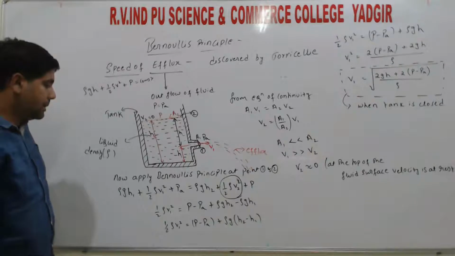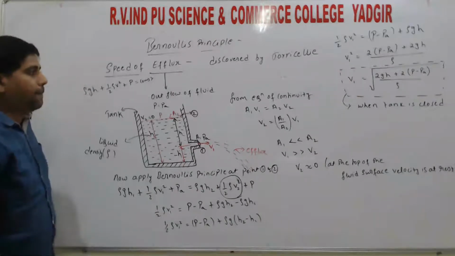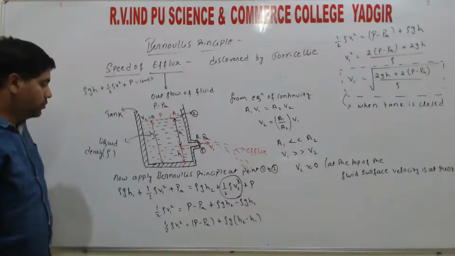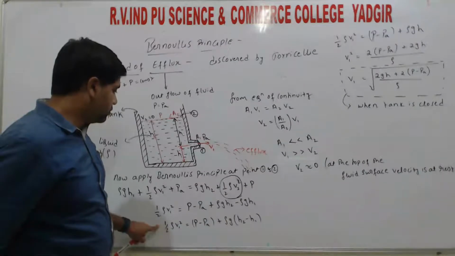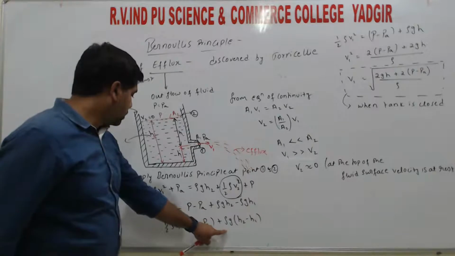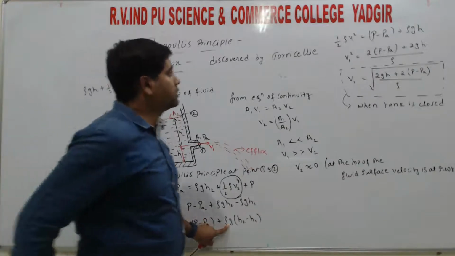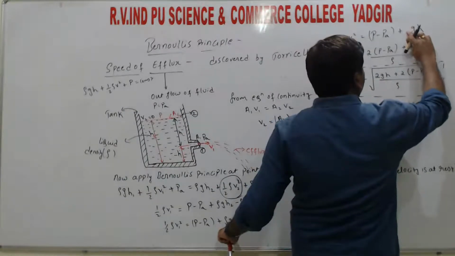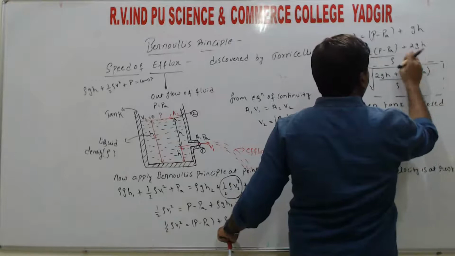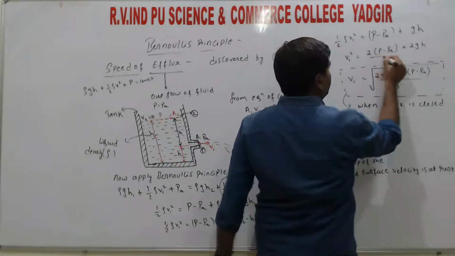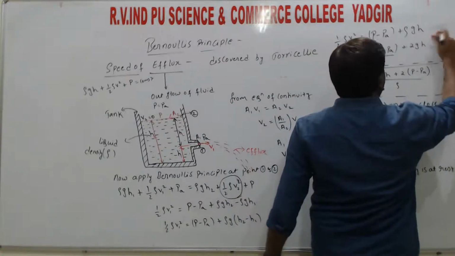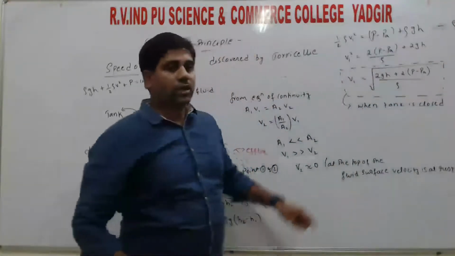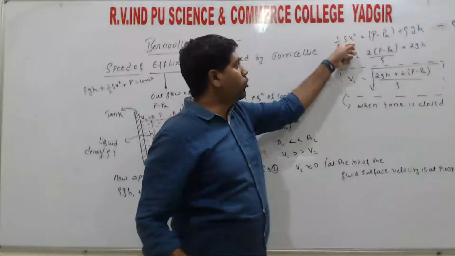Density is constant. Here there is rho, and if I cross multiply, rho comes as divide here, and rho cancels, right? So here only gh. So here divide by rho. When the equation is divided by rho, rho divided by rho, numerator and denominator rho cancel.